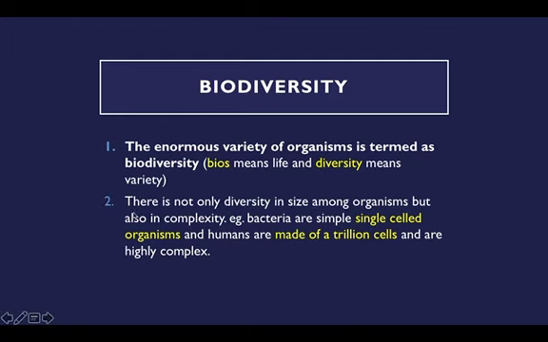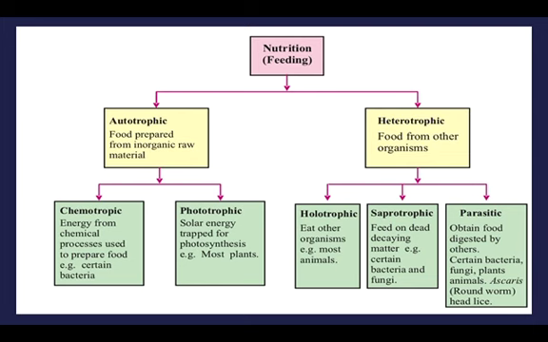There is not only diversity in size among organisms, that is, you see one animal small and another animal big. It's not only based upon size but also on other characteristics. For example, bacteria are simple single celled organisms, and humans are made of a trillion cells and are highly complex. So we don't only classify organisms based on their appearance or physical features, but also based on their structure. In this slide, I want to show that we have made a flow chart.